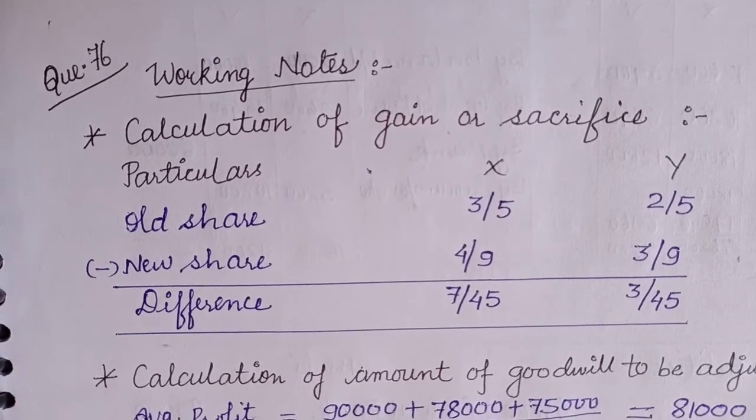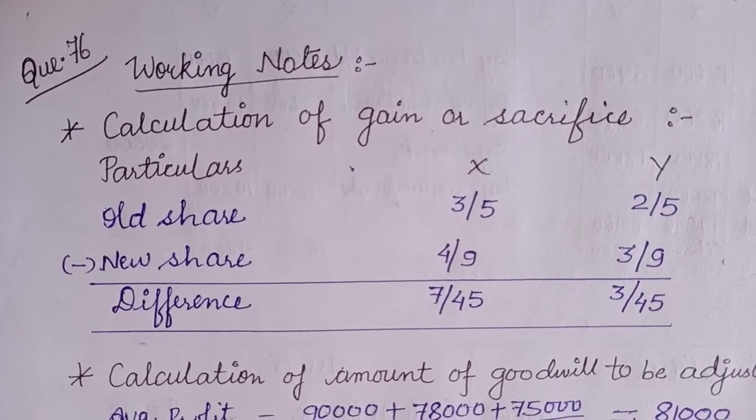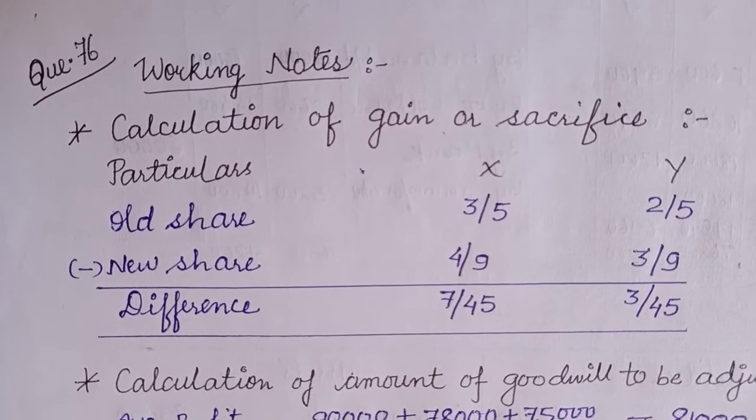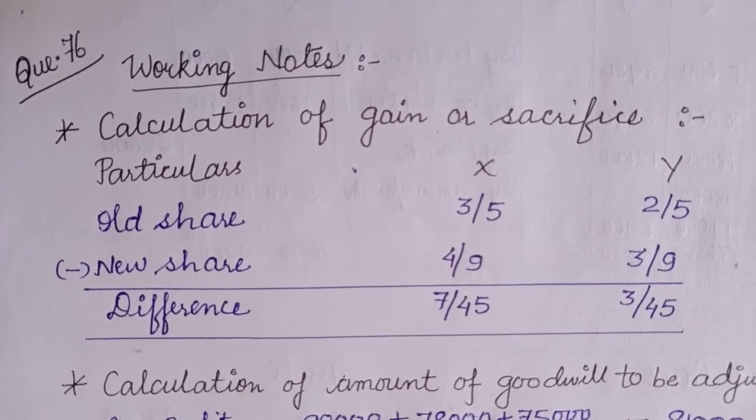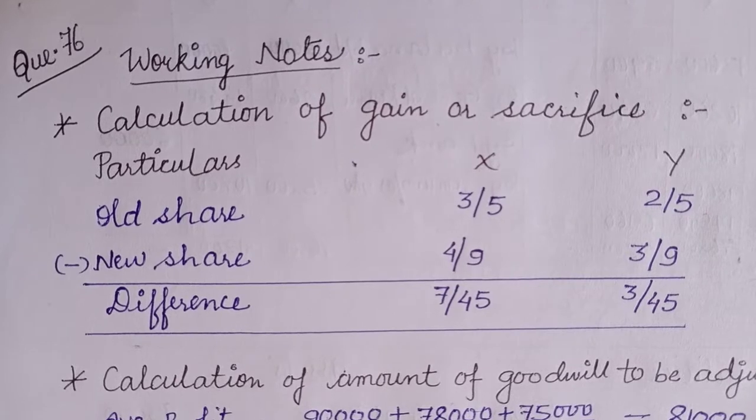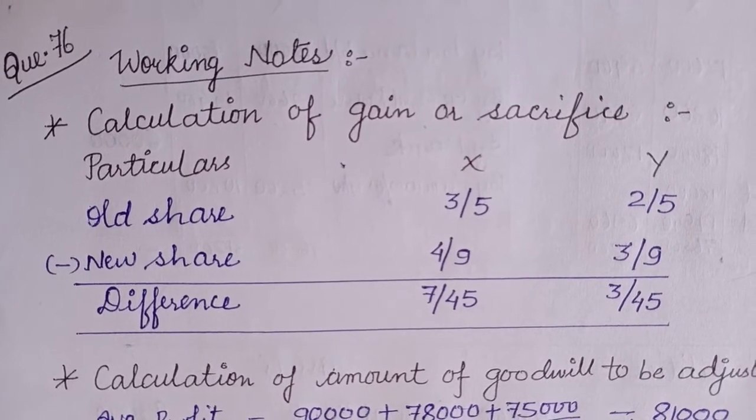Question number 76 on page number 5.100. Following is the balance sheet of X and Y as at 31st March 2020, who are partners in a firm sharing in the ratio 3:2. The balance sheet is given and then certain adjustments are given.